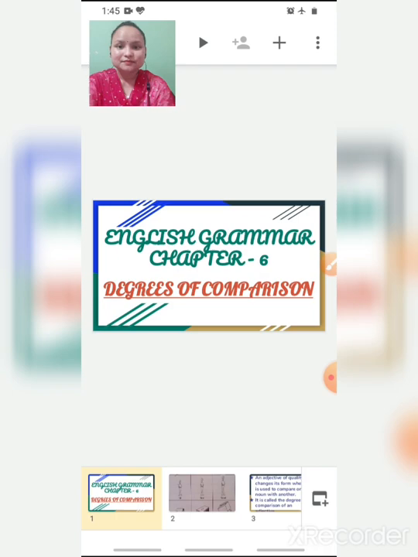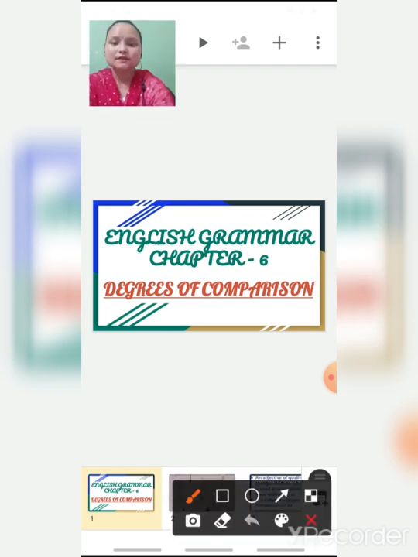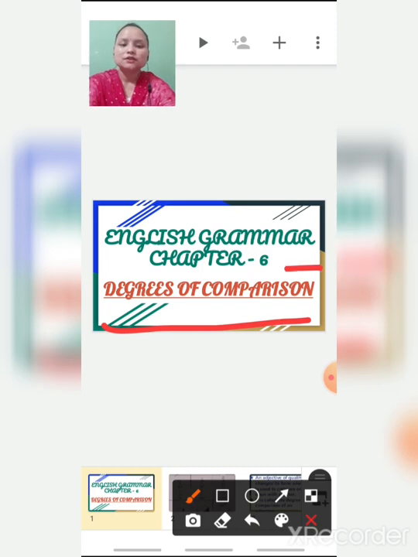So, children, today we are going to start a new chapter from your English grammar book. The chapter we are going to study today is degrees of comparison. Now, children, do you know the meaning of this word comparison? Comparison means to compare.